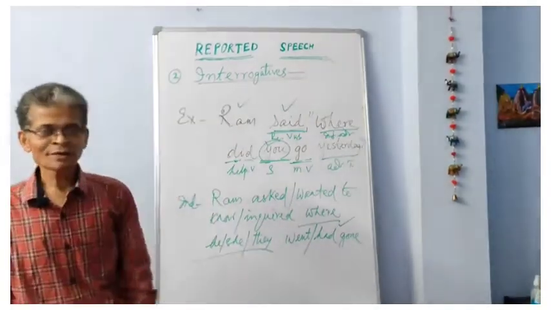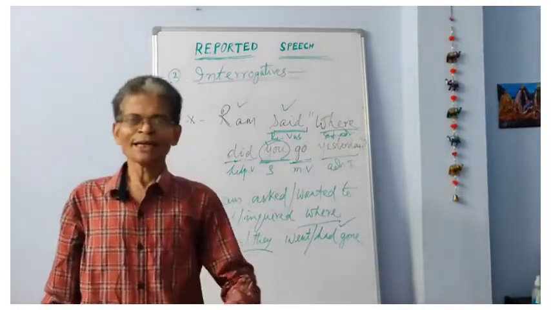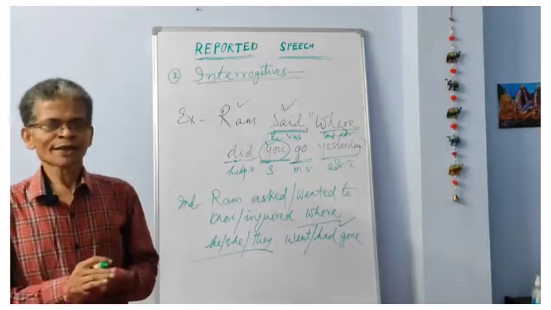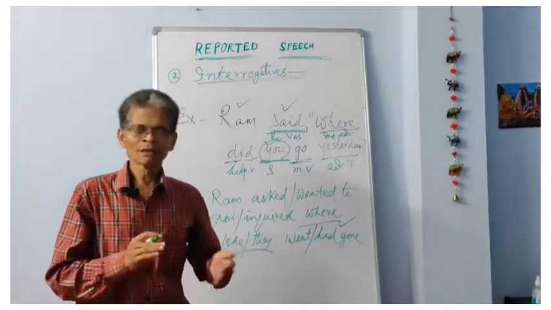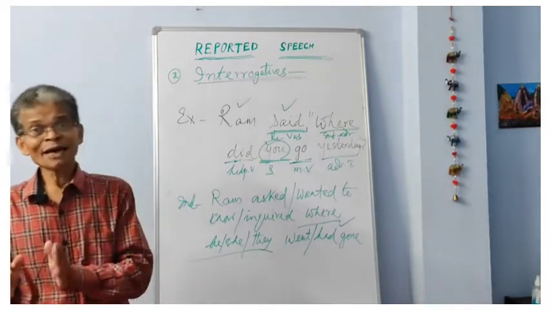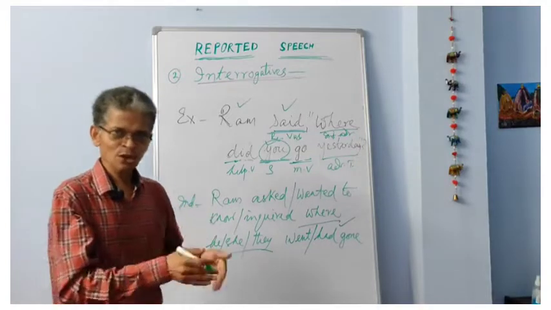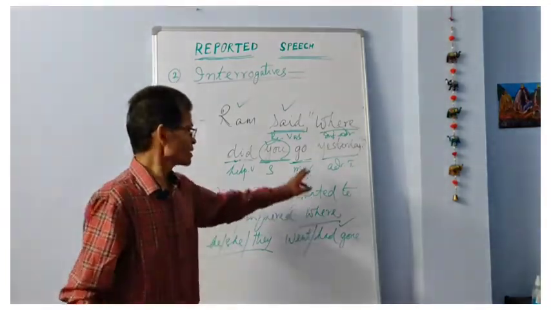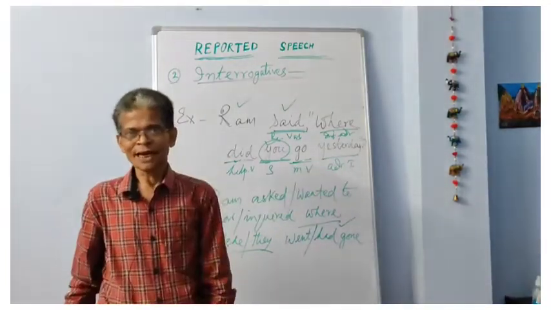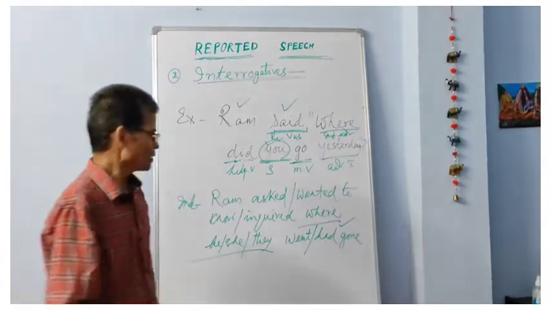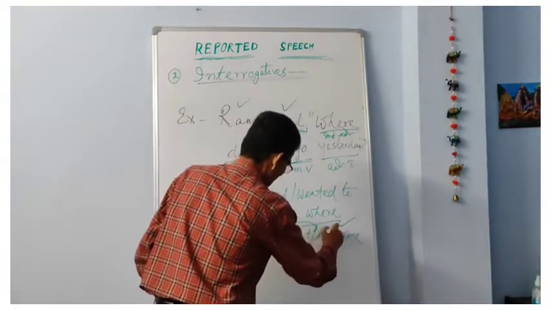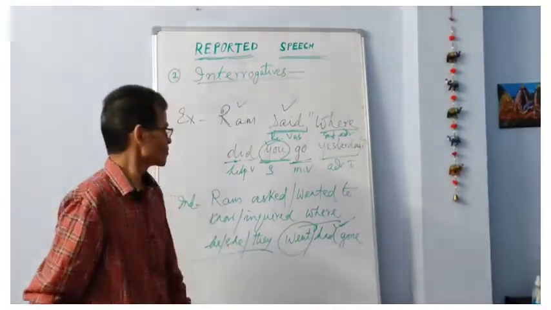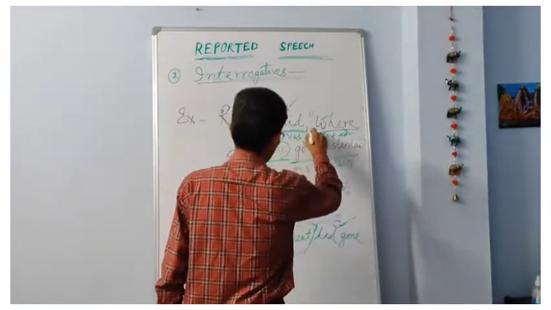Suppose Ramo said it yesterday. Today is, suppose today is Sunday. Yesterday means Saturday. Suppose the time has not elapsed. What Ramo said on Saturday, I reported it on Sunday. In that case only, the simple past will not change to past perfect. And if the situation is not given, it will be better to use the past perfect, that is "had gone", where he, she or they had gone, and this and these are over.